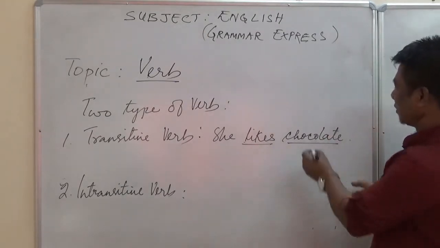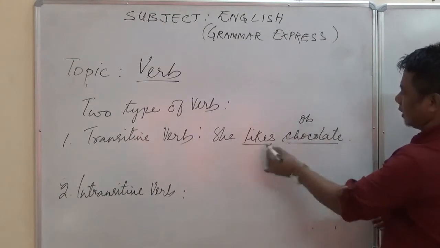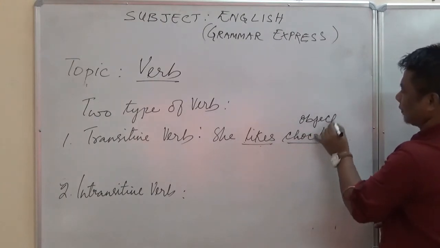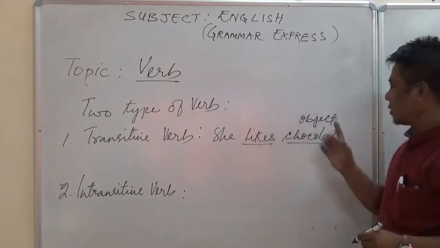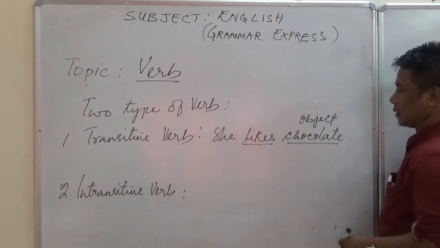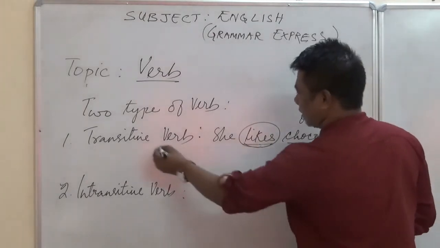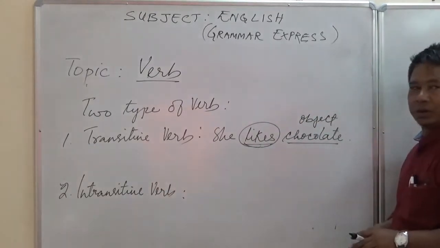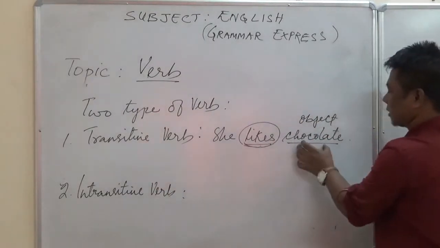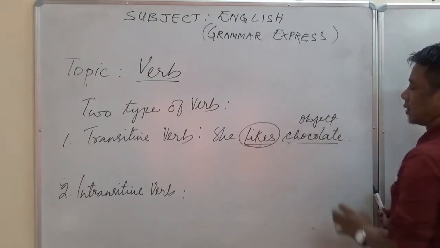So it has an object, and the action of this likes passes on to the object, chocolate. So that is why this likes is called a transitive verb. The verb likes has an object, chocolate.